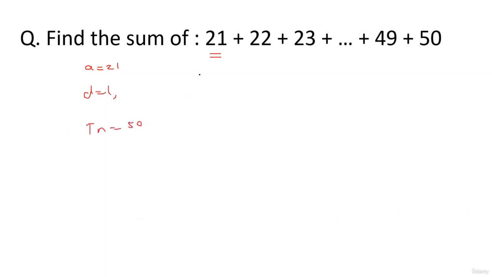So how many terms are there? You can find it out. Tn is equal to a plus n minus 1 times d. 50 minus 21 is 29. 29 is equal to n minus 1. So n is 29 plus 1.